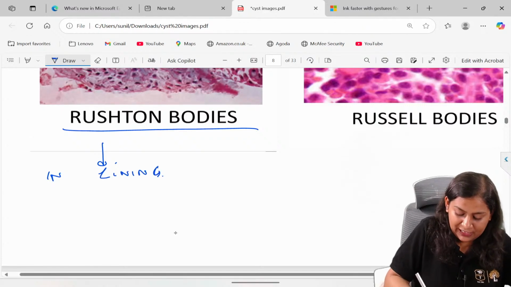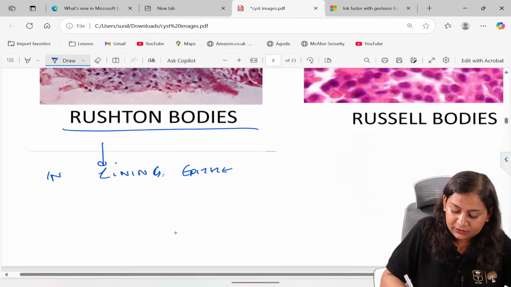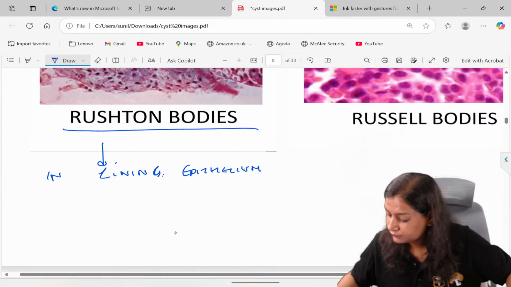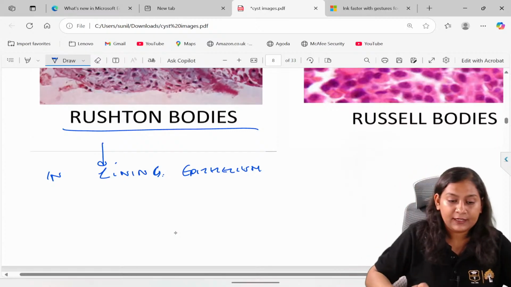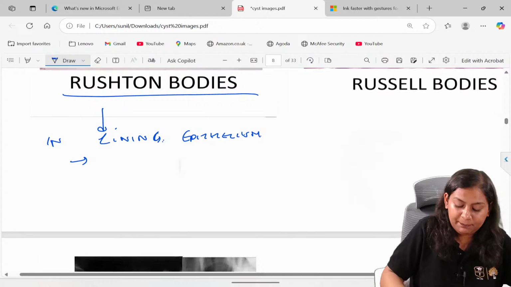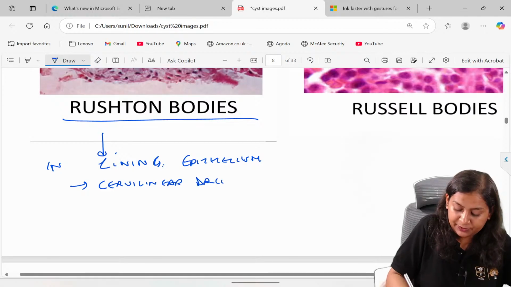This is also an MCQ question. It is present in the lining epithelium, and the shape is curvy, linear, arc shaped, hairpin shaped.